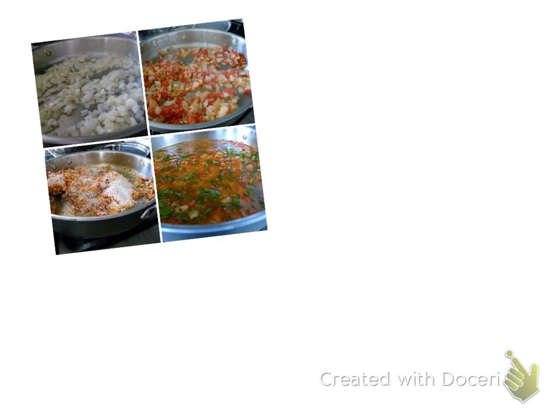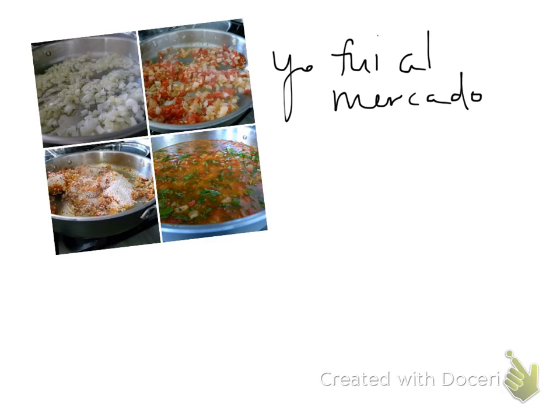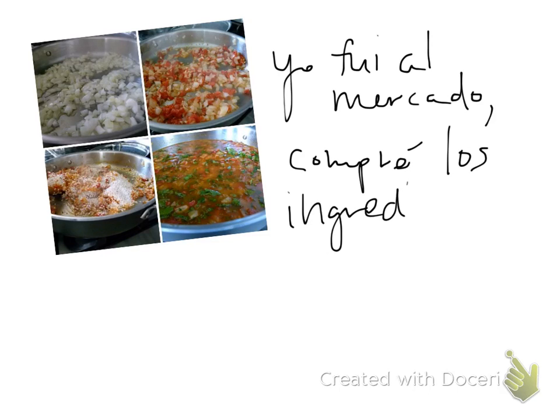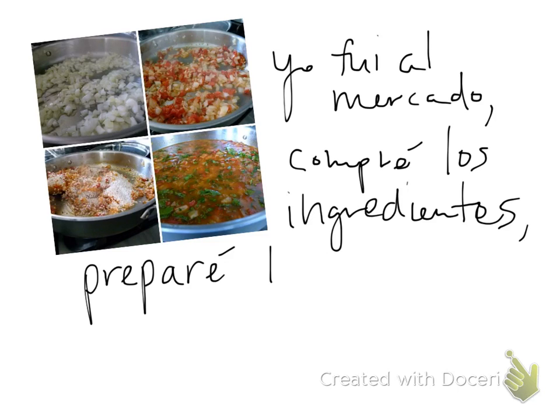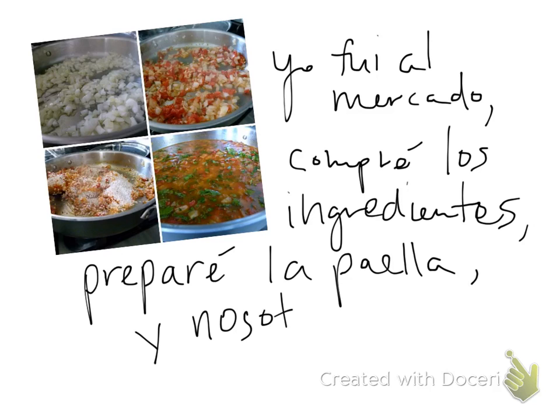Another example: yo fui al mercado, compré los ingredientes, preparé la paella y nosotros comimos.